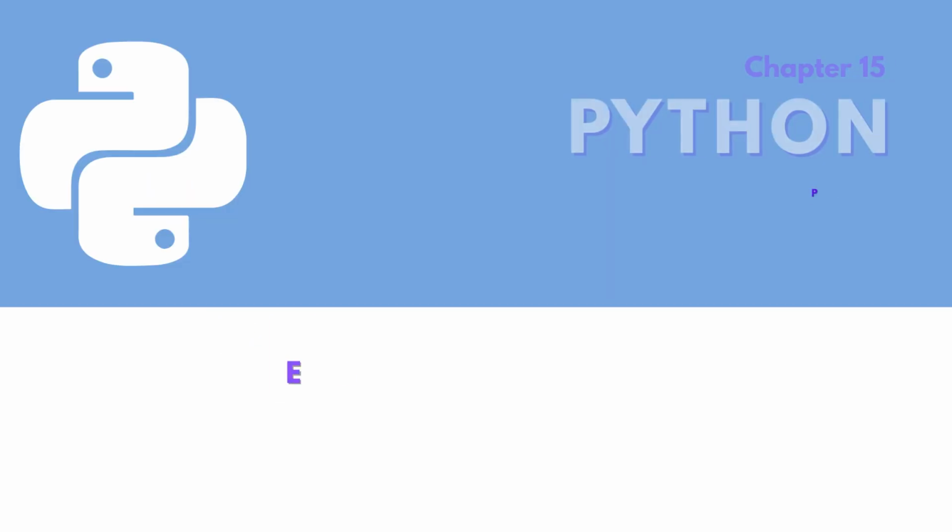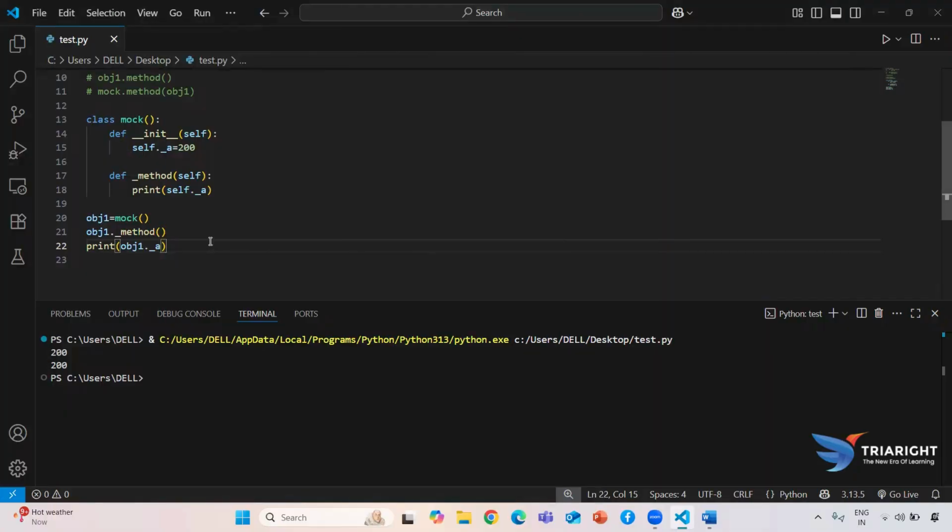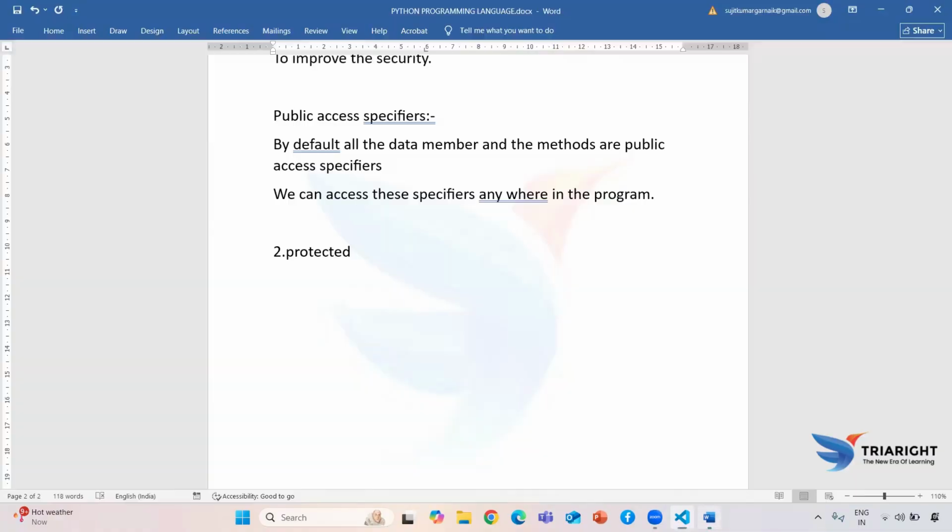In this session, we are trying to complete our encapsulation. In the previous session, we already completed our protected access specifier, but we did not write the theoretical points. So now we are going to write all the theoretical points that are available in the case of our protected access specifier.